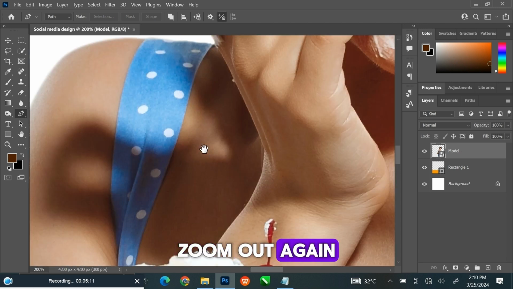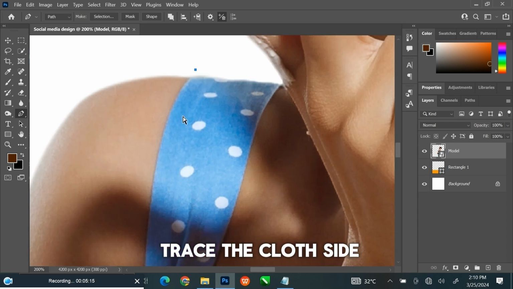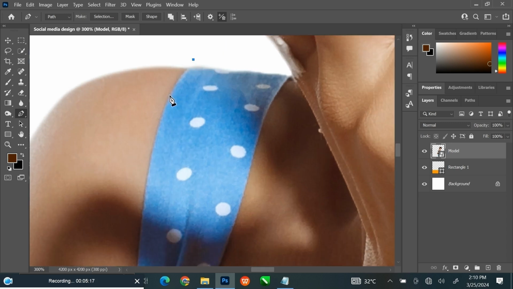Zoom out again. With the pen tool, trace the cloth side. Click and drag. Follow the same process.